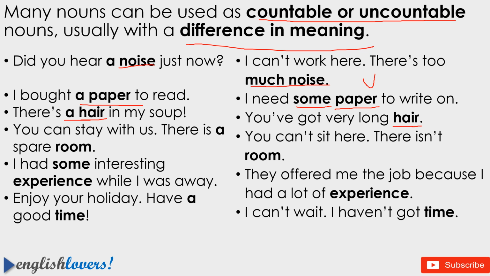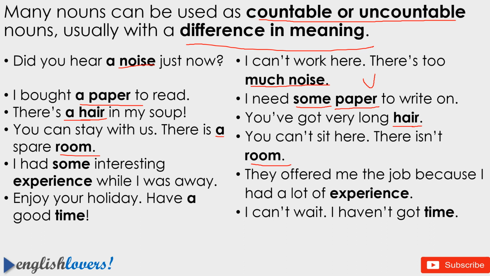Next example, you can stay with us. There is a spare room. So here he is referring to a single room. So article a, so room is a countable noun. But see the other reference. You can't sit here. There isn't room. Here room doesn't refer to a room. Here room refers to space. So space is an uncountable noun. So room is an uncountable noun.